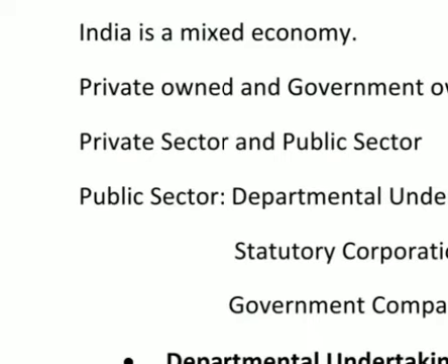Then, these departmental undertakings are subject to accounting and audit controls. The government has to, from time to time, do the accounting and auditing work in order to control its function. Then, all the employees working in a departmental undertaking are known as government servants, and their recruitment and conditions of service are similar to those applicable to any employee working under the government.